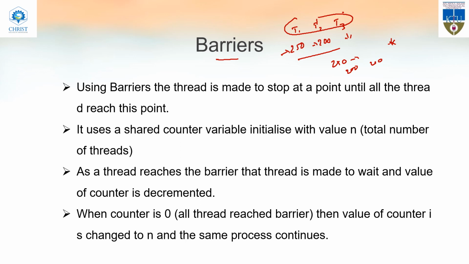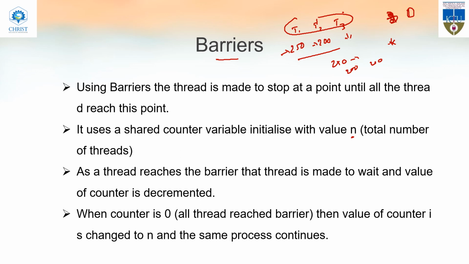Using a barrier, the thread is made to stop at a point until all the threads reach this point. It uses a shared counter variable initialized with a value n. Here n is 3, the number of threads. When the first thread reaches the checkpoint, the counter is decremented by 1. When the second thread reaches it, it is decremented again, so it will be 1. When all the threads have reached the checkpoint, the counter will be 0, so all the threads can restart. That is why we use a counter variable like n.